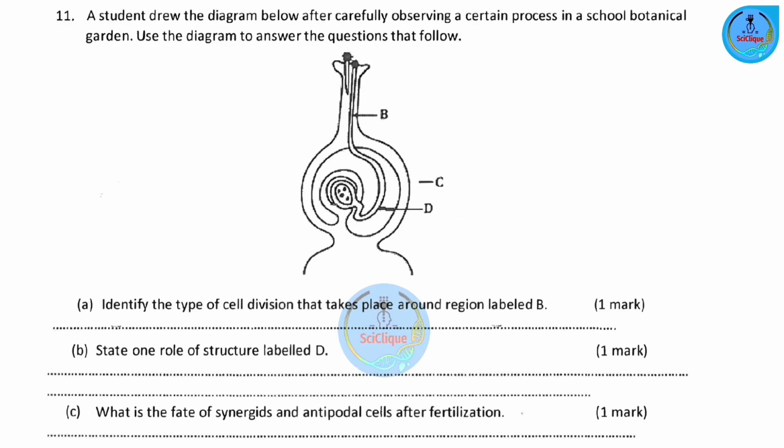Question number 11. A student drew the diagram below after carefully observing a certain process in a school botanical garden. Use the diagram to answer the questions that follow. Okay. So this is double fertilization in angiosperms, in flowering plants. Now I want to say this. I'm not going to go into detail regarding what happens during double fertilization. There's a previous video of mine. It's one of the prediction papers for either biology paper 1 or biology paper 2.